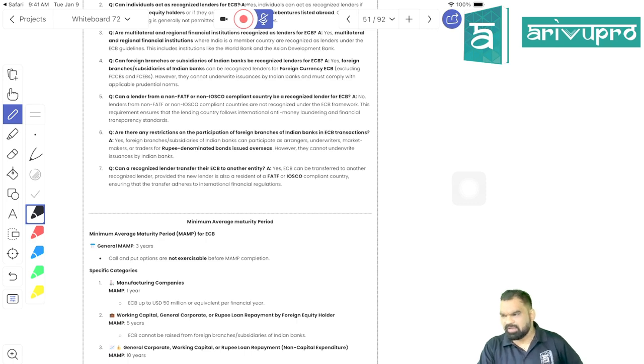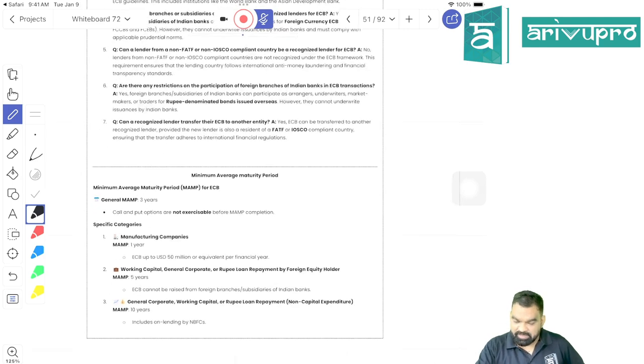If I'm taking a loan from an Indian bank, there is no requirement of a rigid minimum maturity period, right? But if I'm taking ECB, external commercial borrowing, they are quite rigid in terms of minimum maturity period. Generally, minimum maturity period should be 3 years, as we studied yesterday. Means you can acquire ECB for a period of 3 years. Further, minimum average maturity period for ECB should be 3 years.